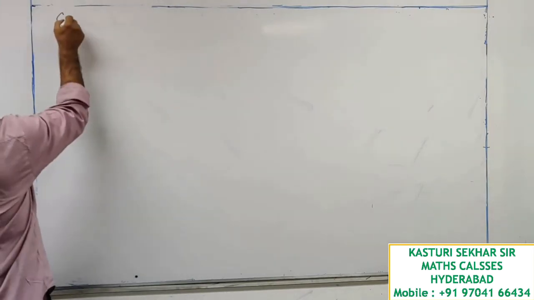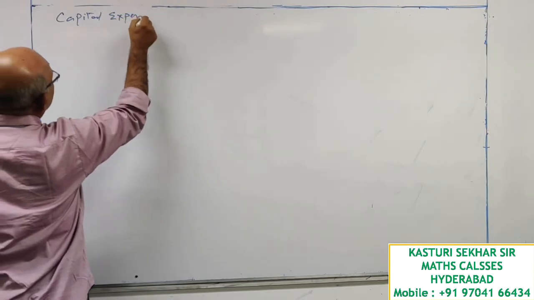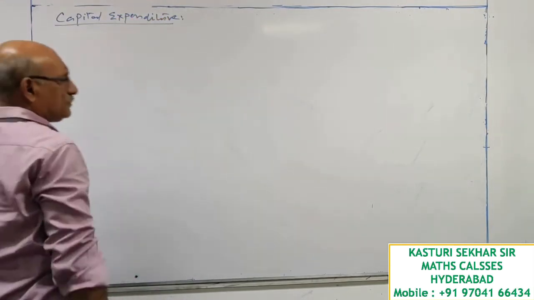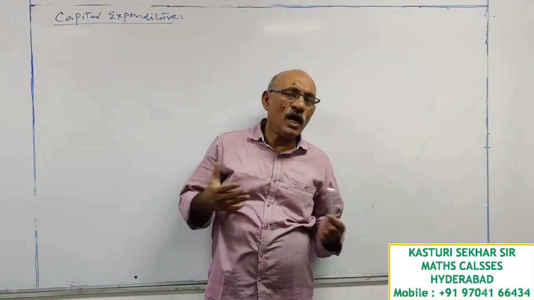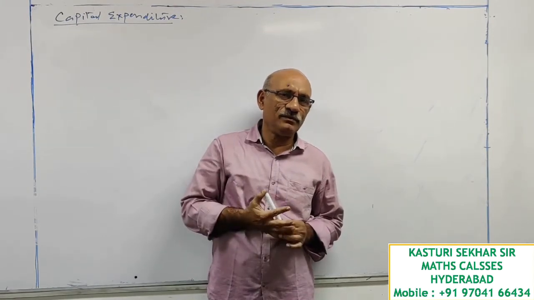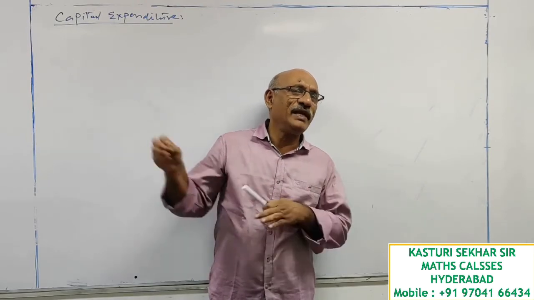Now next concept of ours is capital expenditure. What type of problems you have? I want to purchase a machine. For that some investment is preferable. What benefit I will derive by investing my money on the machine?